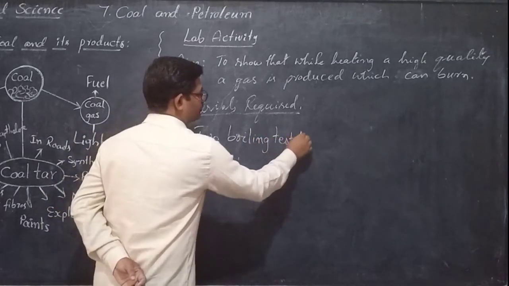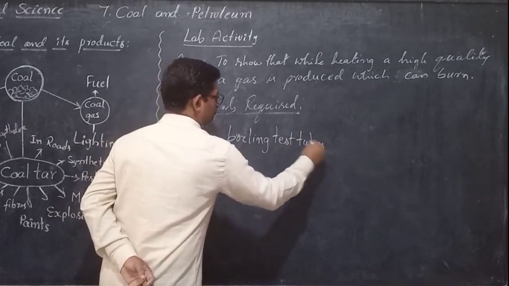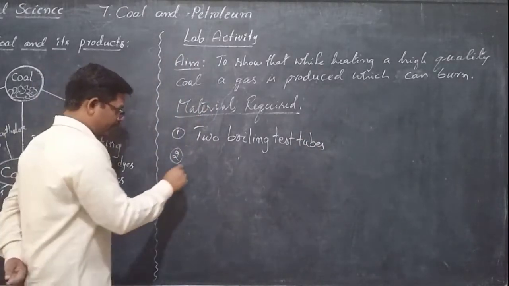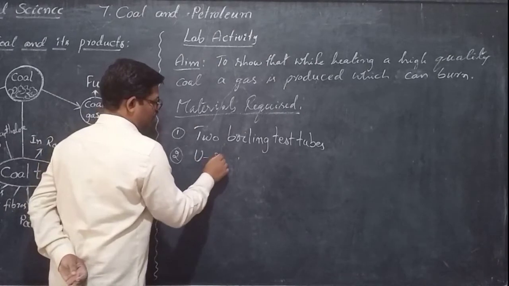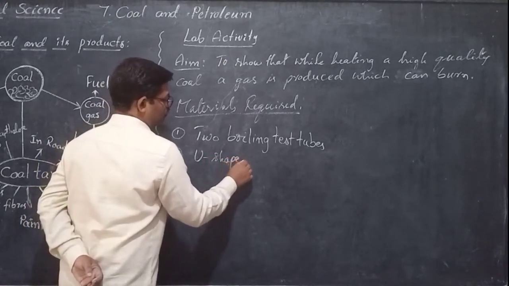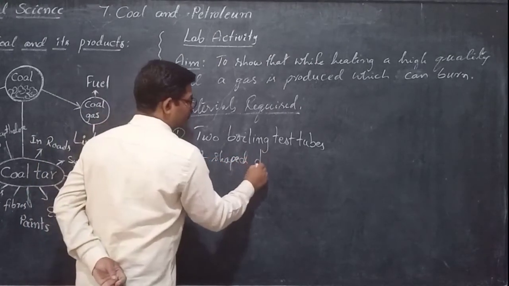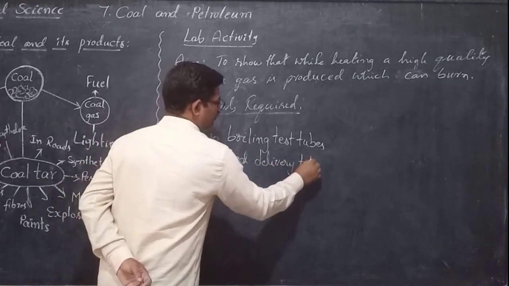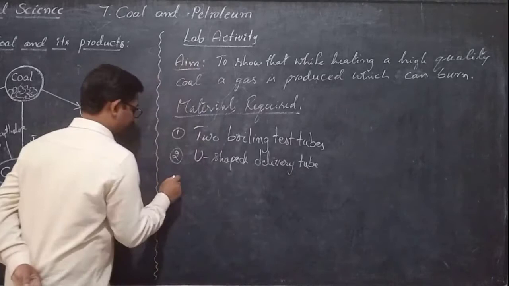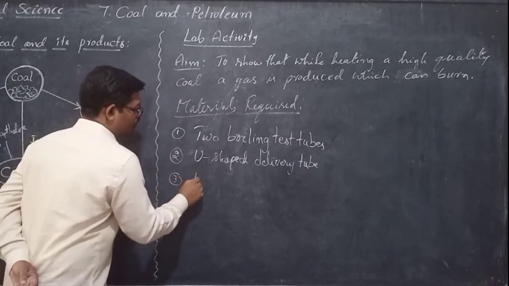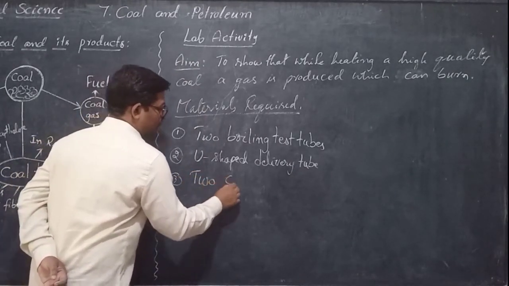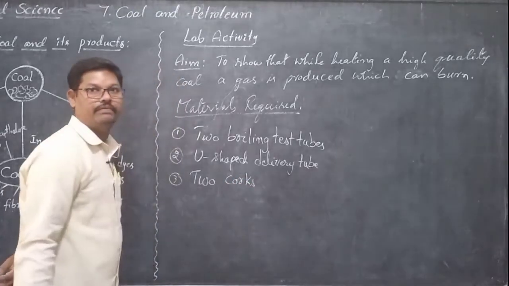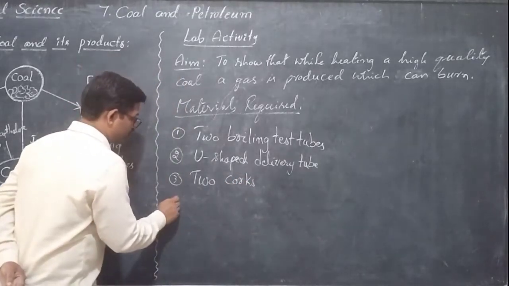And the second one, a U-shaped delivery tube. And the next one, two corks. These two corks are to close the test tubes.